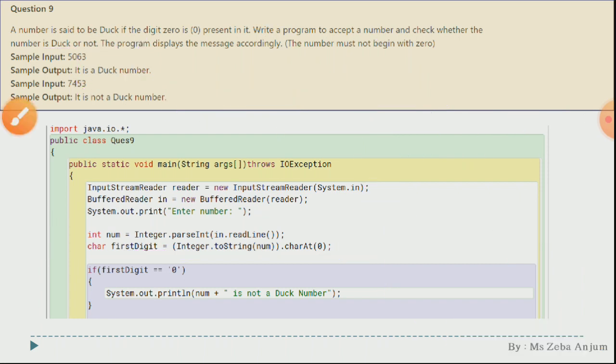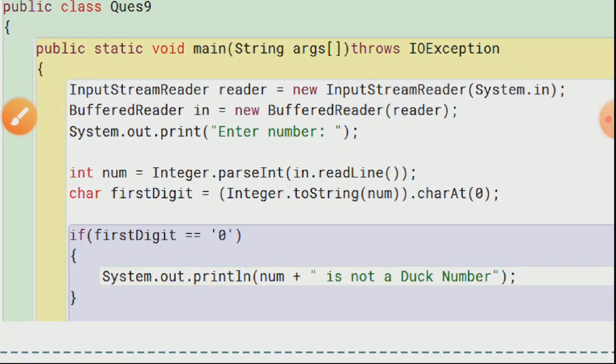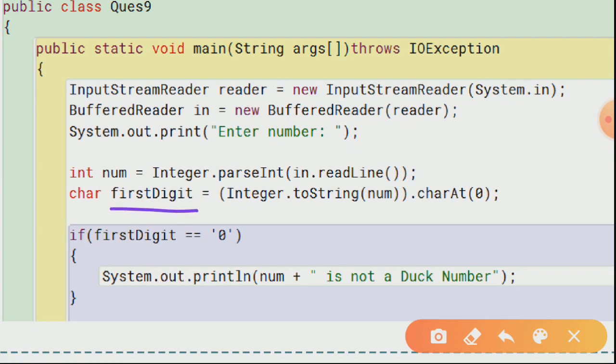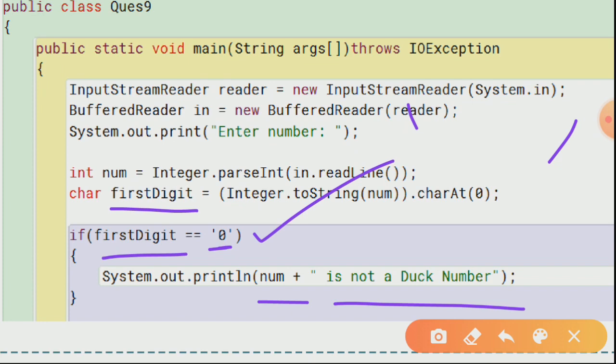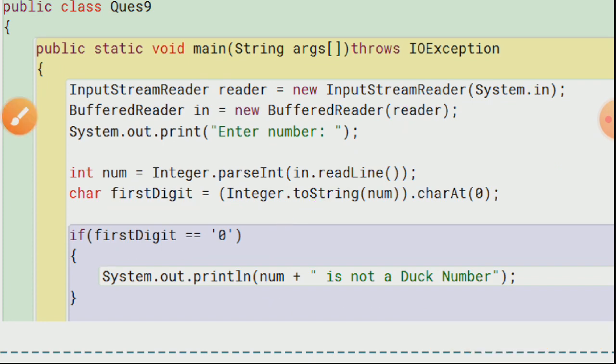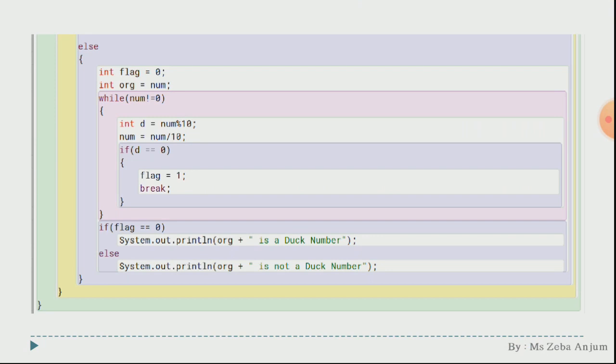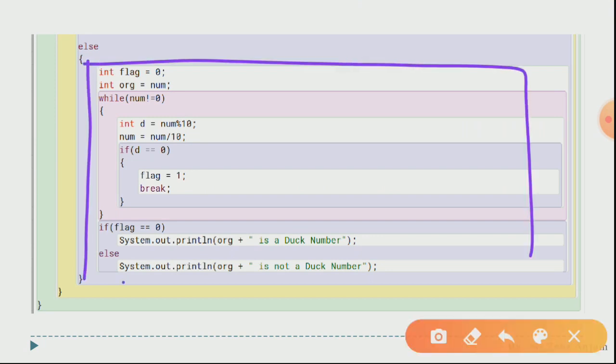Now we will use our if condition: if the first digit equals 0. Please make a note that our first digit is now a character. That is why when we compare it, we are going to use single quotes around 0. Don't forget to use these single quotes while writing 0. Now if it is 0, then simply print that your number is not a duck number. If it is not 0, then we are going to apply our overall logic. So moving forward, in the else portion we are going to write all the code of finding whether it is a duck number or not.